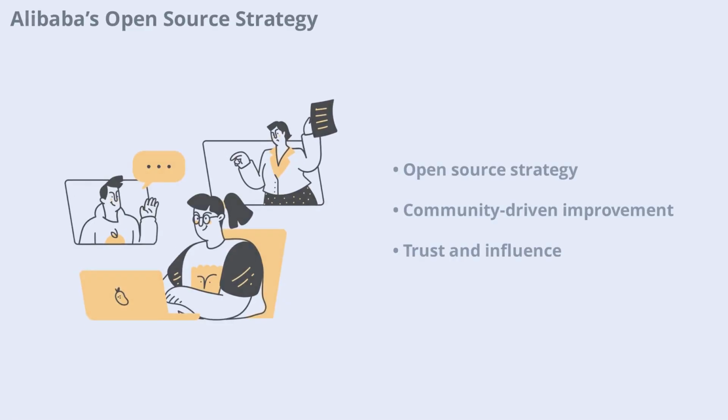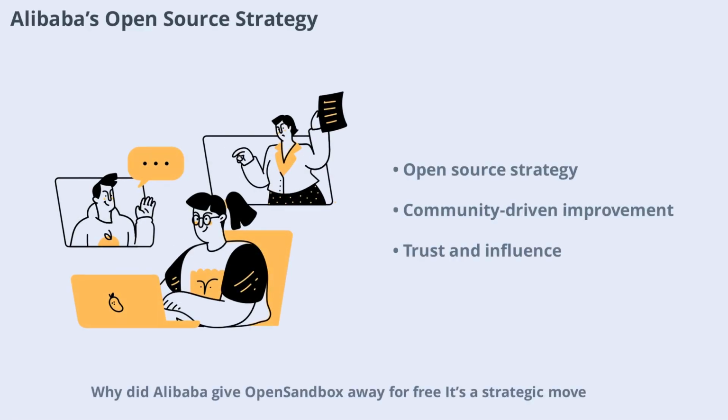Why did Alibaba give Open Sandbox away for free? It's a strategic move, similar to Google's release of Kubernetes and Meta's release of React. By open sourcing foundational infrastructure, the community improves it, and it becomes the standard. The company earns trust, talent, and influence. Alibaba is betting that the future of AI depends on safe, scalable infrastructure, not just the smartest models.